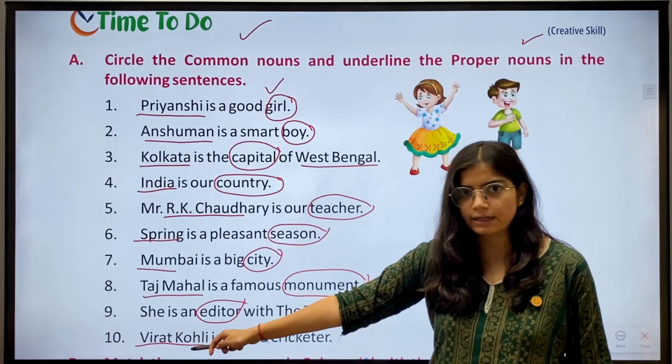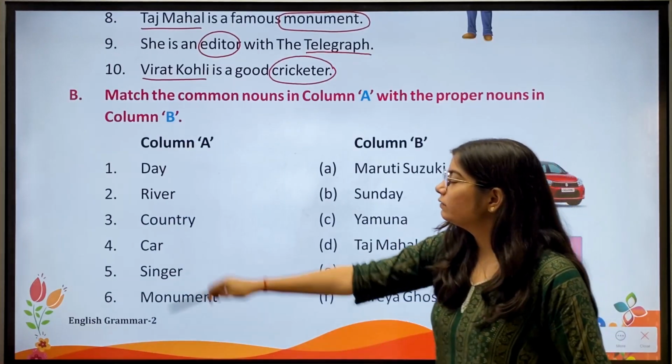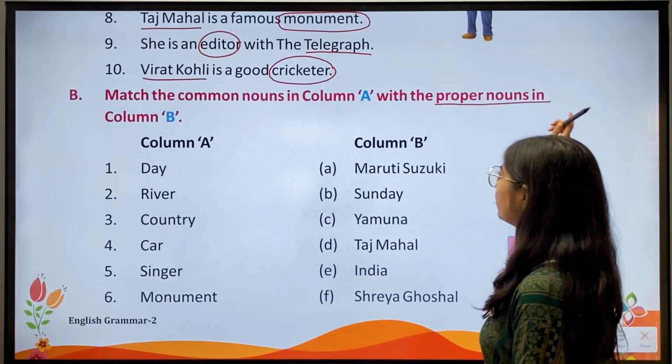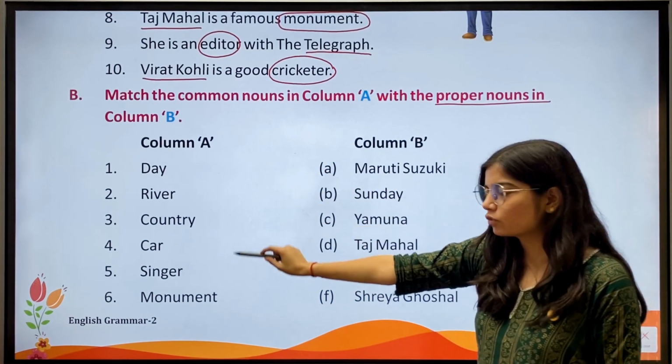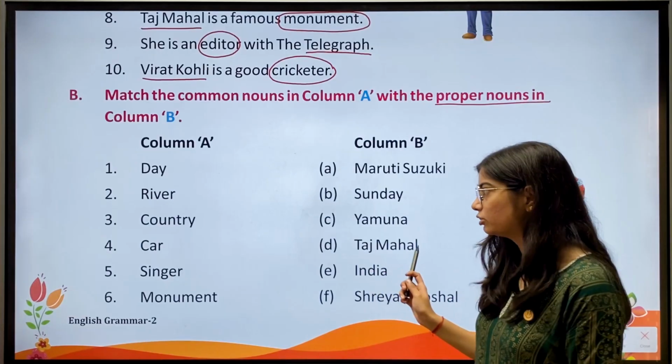So we'll underline this one and circle this one. Then we have B, match the common nouns in column A with the proper nouns in column B. So in column A we have common nouns and in column B we have proper nouns. We have to match them.